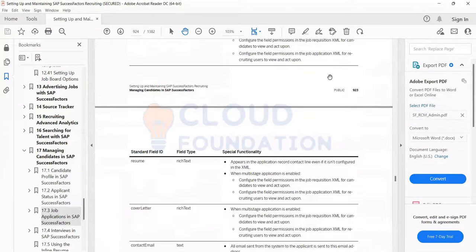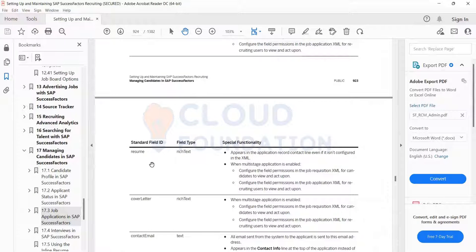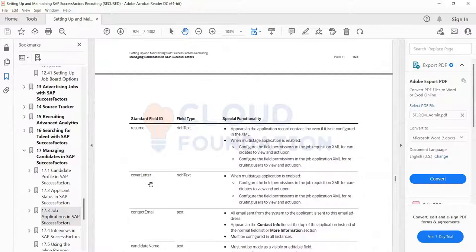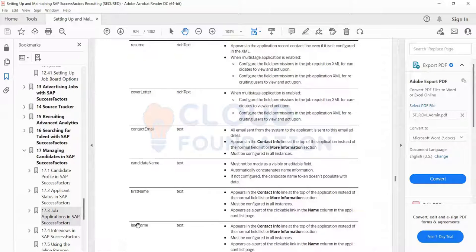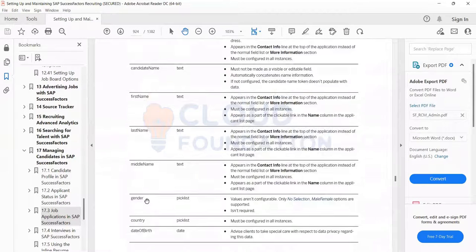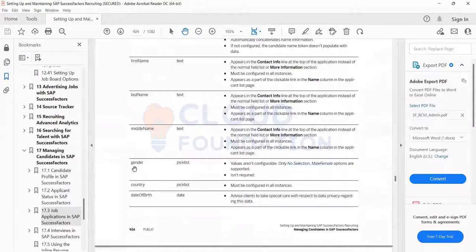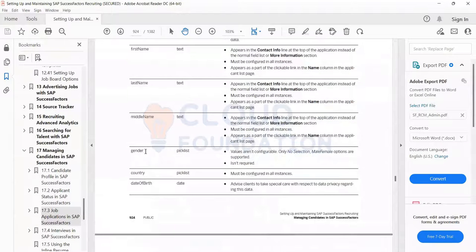Second thing, these are all the standard fields. This is related to candidate resume, cover letter, contact email ID, candidate name, first name, last name, middle name, country, date of birth. I have one question with gender because I am using best practice for recruitment.